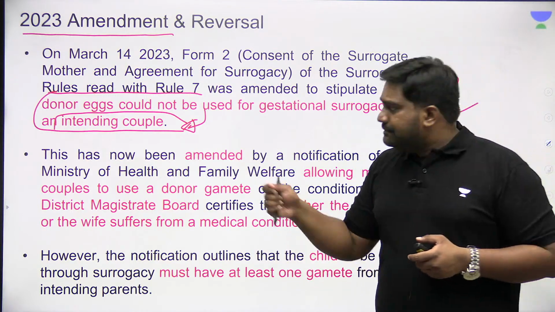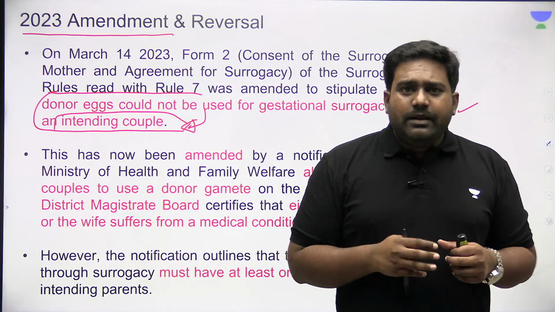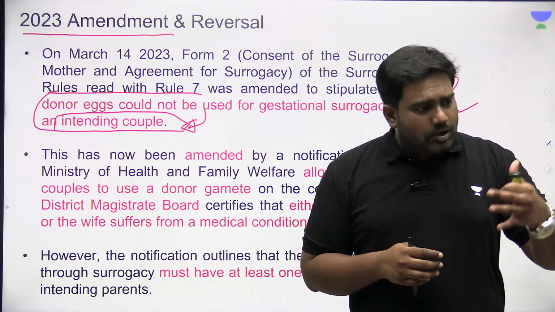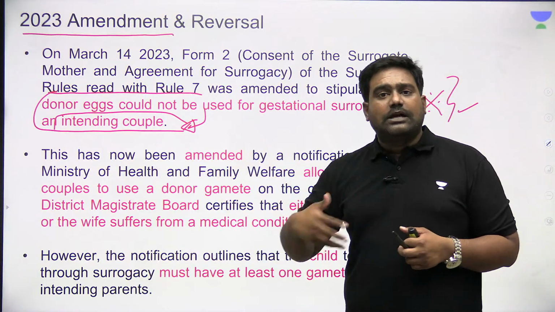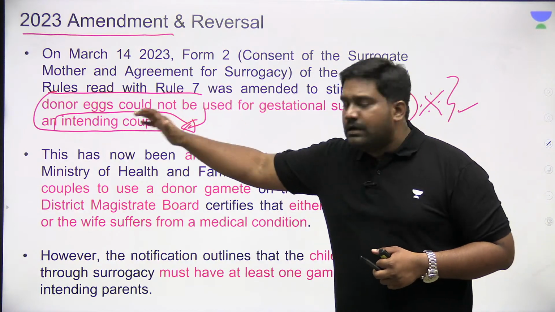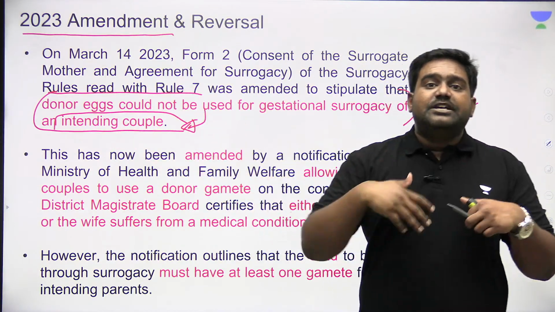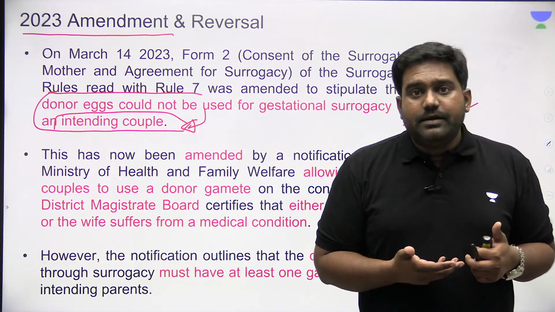So recently, a mother approached the Supreme Court stating that she is medically not able to produce an egg. Medically, she is not in a viable condition to contribute her gametes. But since the law is restrictive and prohibits the usage of donor gametes, she is not able to use the route of surrogacy to have a child.